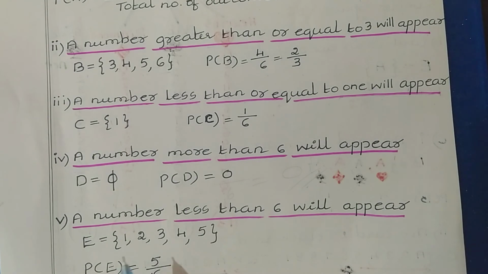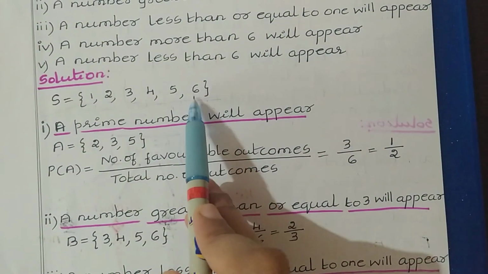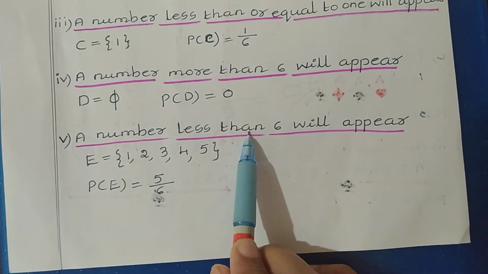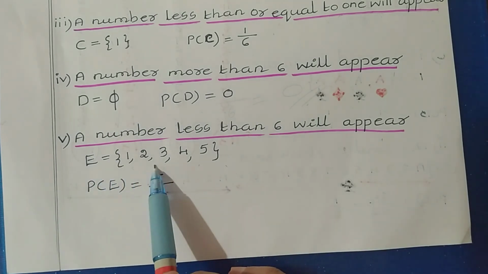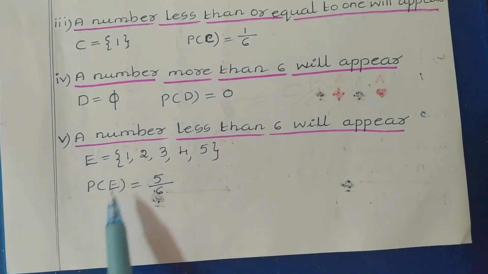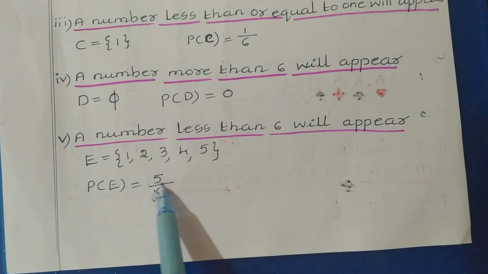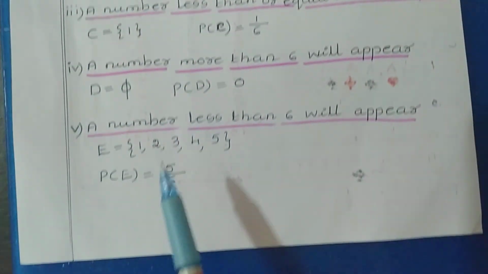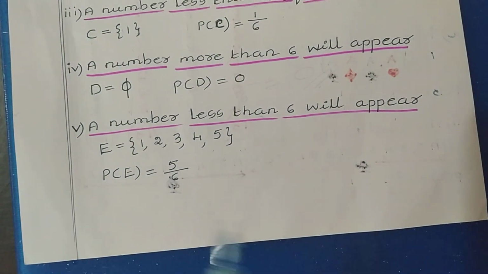Next, fifth question: a number less than 6 will appear. A number less than 6 means we can't consider 6. Before 6 all the numbers we can take. So in this event we have 5 outcomes. Let us take this event as E equal to 1, 2, 3, 4, 5. So probability of E is equal to the number of favorable outcomes, 5, divided by the total number of outcomes, 6. So 5 divided by 6. This is about exercise 16.3, question numbers 1, 2, 3 solution.